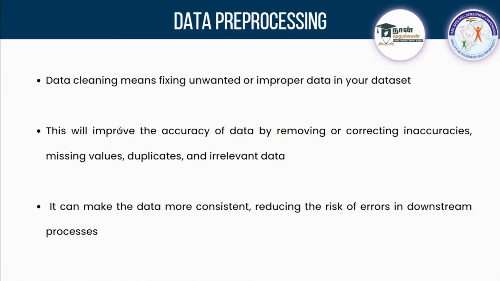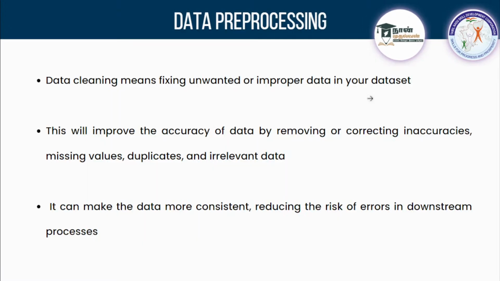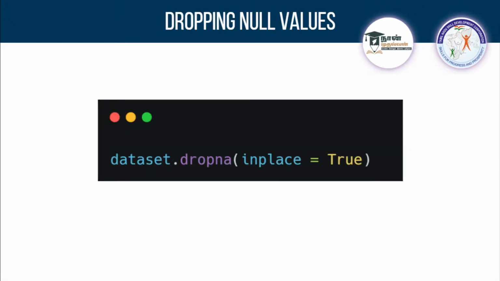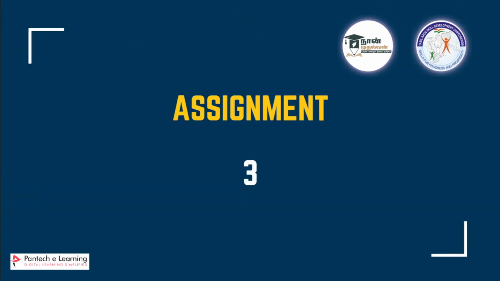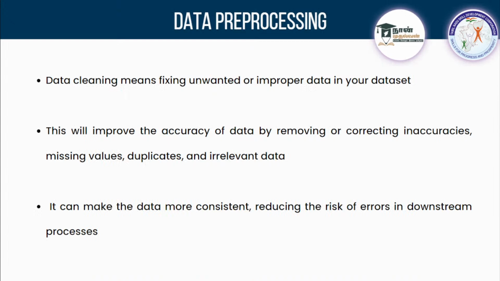So we have completed analyzing the data. Okay, guys. Next will be data pre-processing. How can you check for null values or duplicate values, and how to handle those? So we have completed half of the pandas session. This will be the next half, and once we complete that, I'll go into the next assignment. So in the end, I'll be telling you assignment 3. Please make sure you attend the class till the end and listen to these things. So we'll go into the data pre-processing part. Can we go, guys?